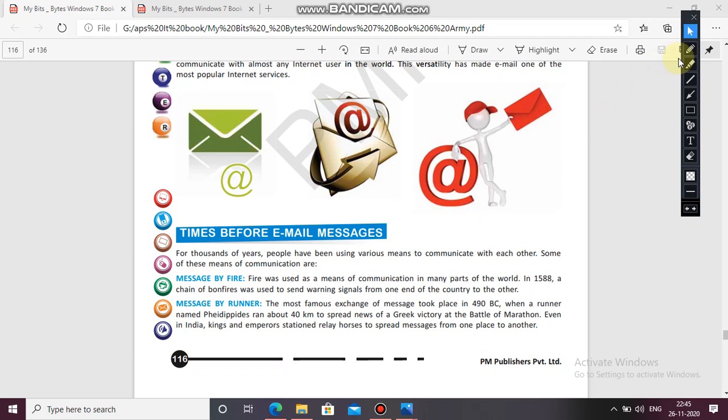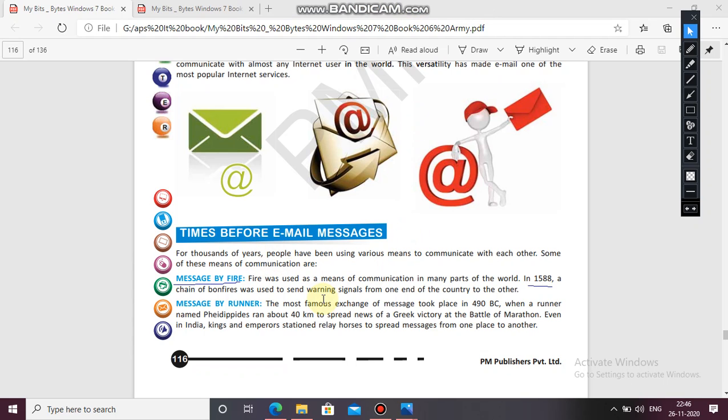Message by fire. The first one, if you see, is message by fire. Fire was used as a means of communication in many parts of the world. In 1588, a chain of bonfires was used to send warning signals from one end of the country to the other.